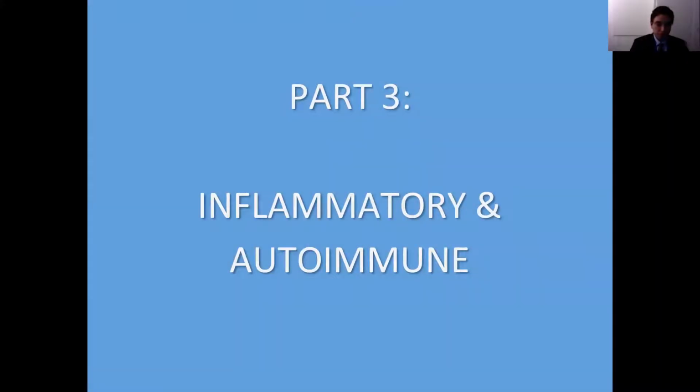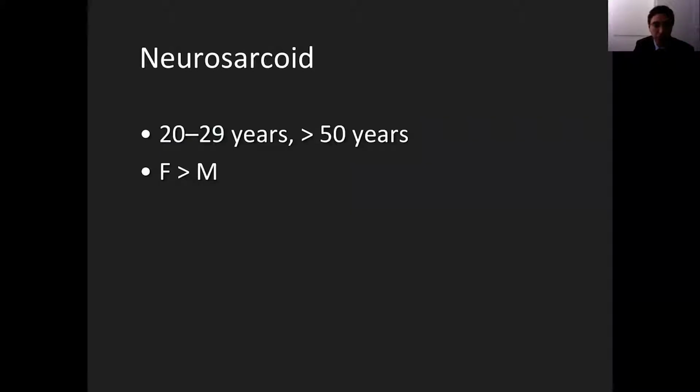In this third part, I would like to briefly discuss inflammatory and autoimmune disorders that may involve the sellar, pituitary, and parasellar region. I would like to concentrate on those disorders that may show some predilection for involvement of the infundibulum, pituitary gland, or hypothalamus. Many pathologies may involve the skull base secondarily, but we're going to concentrate on those that may have some imaging features that could show some predilection to this area.